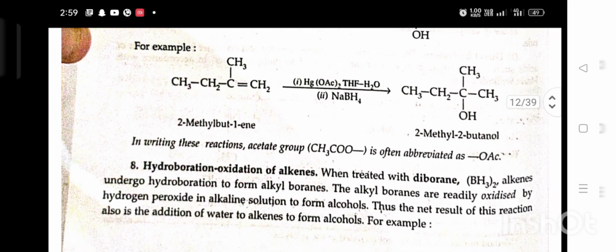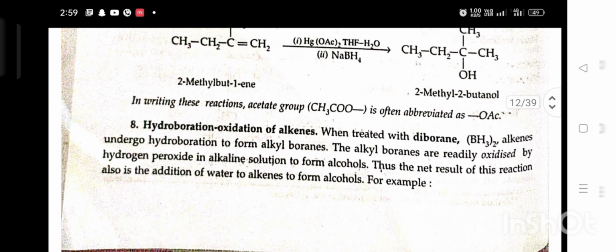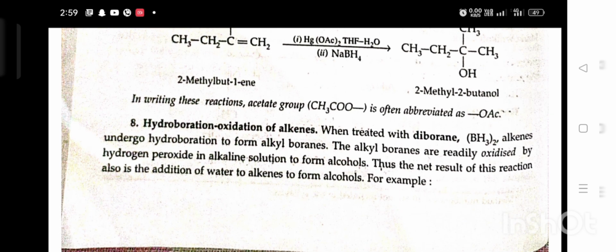8. Hydroboration oxidation of alkene. When treated with diborane, B2H6, alkene undergoes hydroboration to form alkyl boranes. The alkyl boranes are readily oxidized by hydrogen peroxide in alkaline solution to form alcohols. Thus, the net result of the reaction is also the addition of water to alkene to form alcohols.